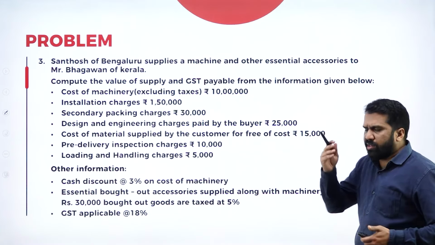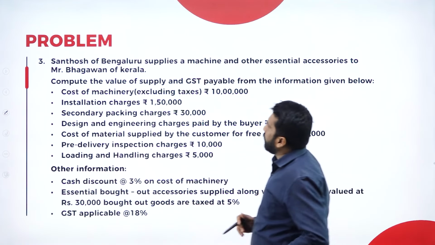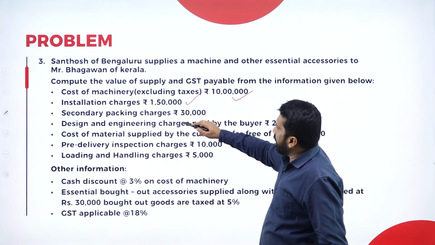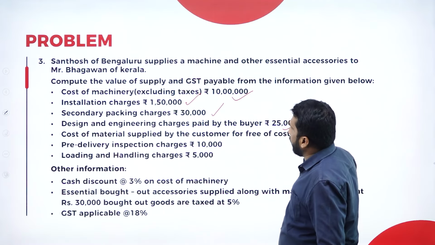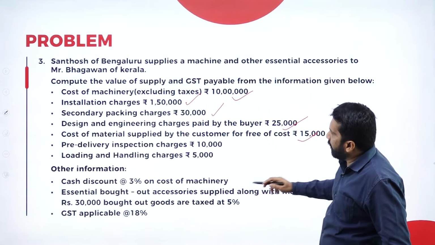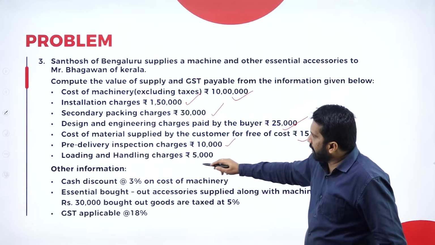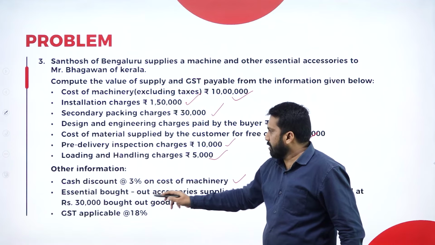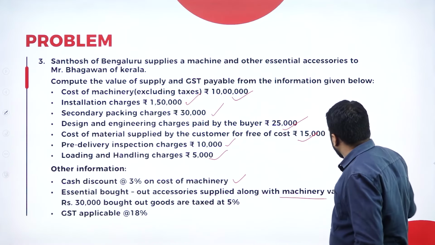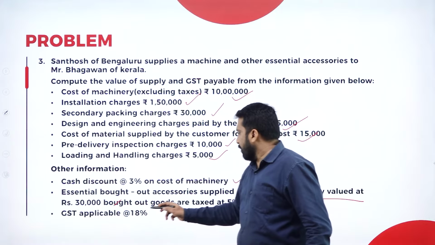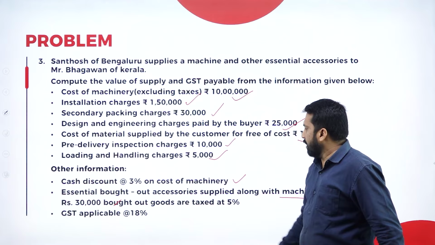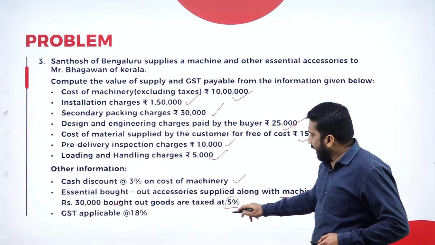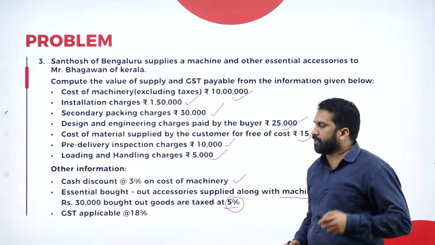And the third one. All the problems are simple, easy. Now, cost of machinery excluding taxes is 10 lakh. Installation add, secondary packing add, design add, cost of material supplied add, pre-delivery inspection add, loading charges add, discount 3% on cost of machinery. Essentials bought out, accessories supplied along with the machinery valued at 30,000. So there is an addition, and the tax is 5% and GST is 18%. See, in this tax is included, you have to remove the tax as I told you.